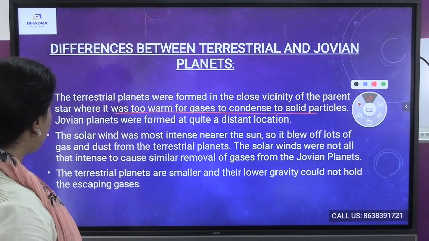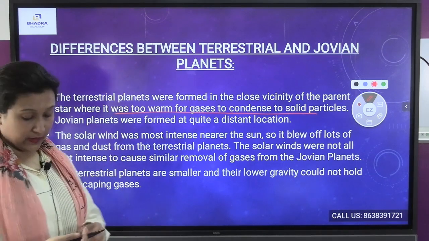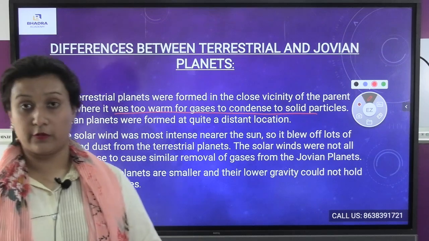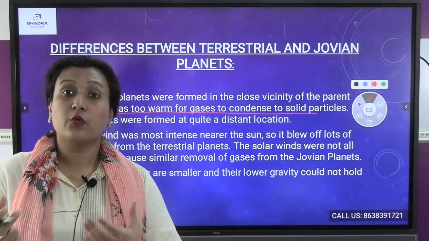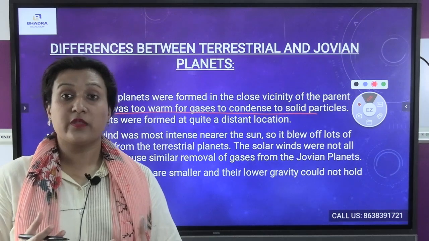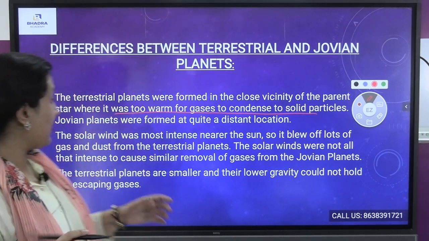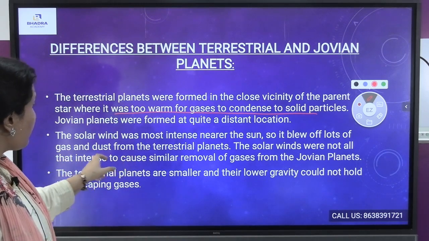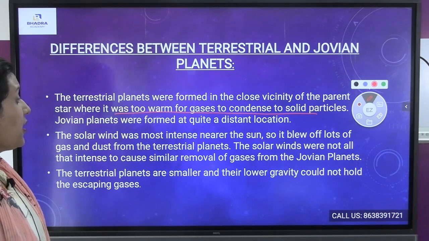The solar winds were not at all intense enough to cause similar removal of gases from the Jovian planets. From the solar wind, those terrestrial planets were condensed into solid particles, converted into rock and metal.